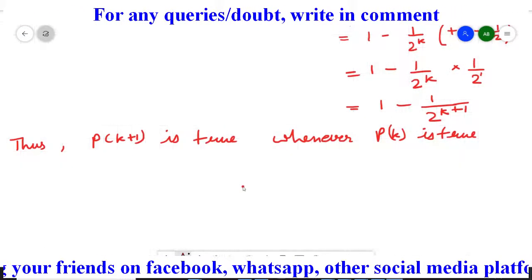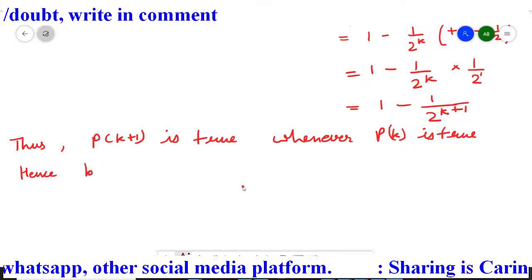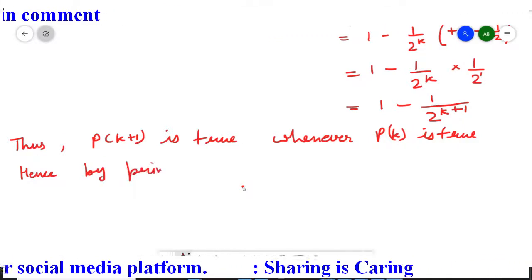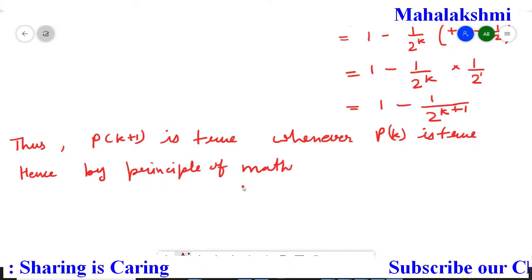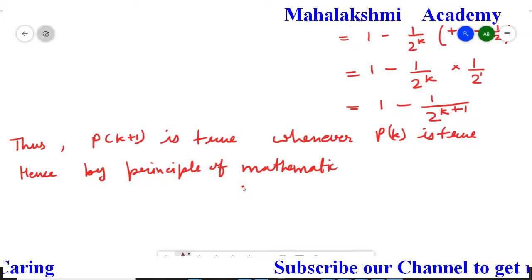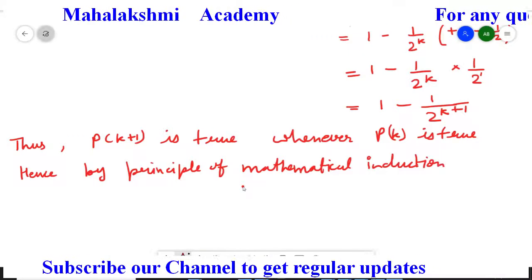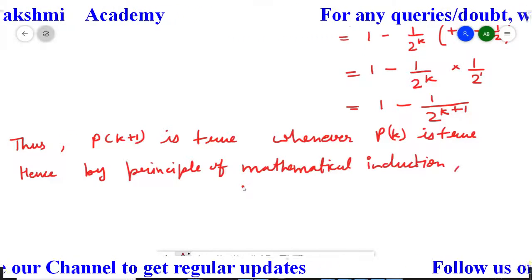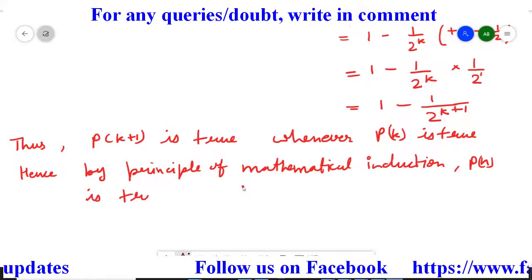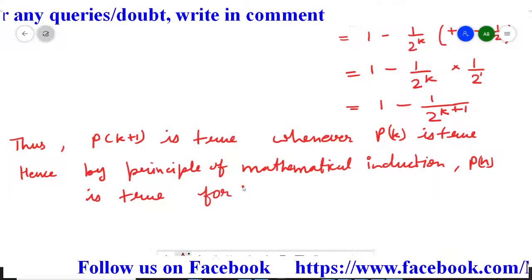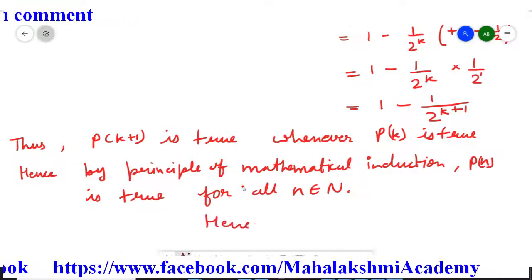Since all three conditions are satisfied, we are going to conclude that, hence, by the principle of mathematical induction, statement P(n) is true for all n belonging to capital N, and it's true, so hence true.